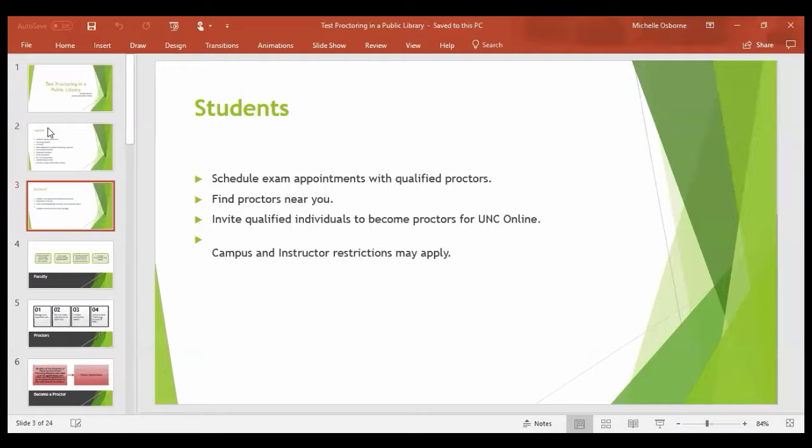So as far as students, they are able to schedule exam appointments with a qualified proctor. We will talk about how to become a qualified proctor in the webinar. Find proctors near you. You can invite qualified individuals to become proctors for the UNC online system, and some campus and instructor restrictions may apply.